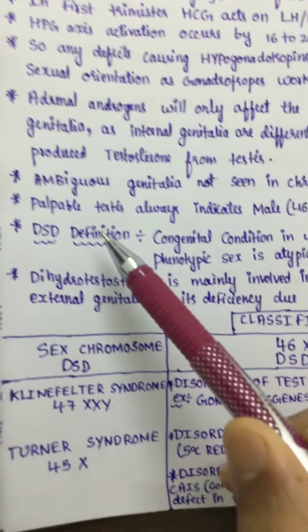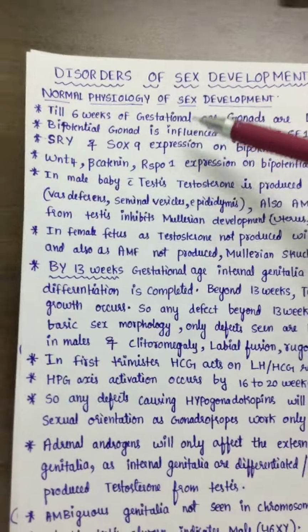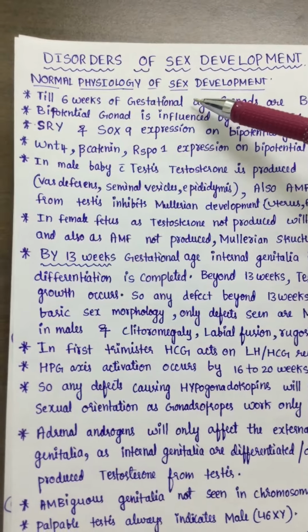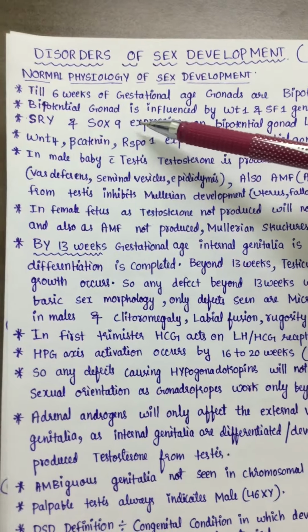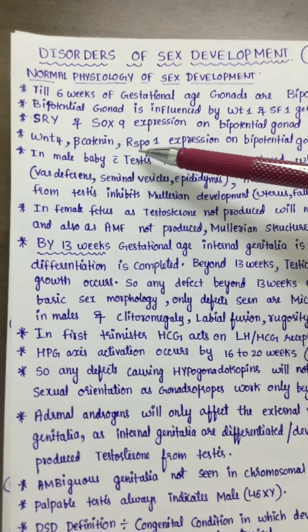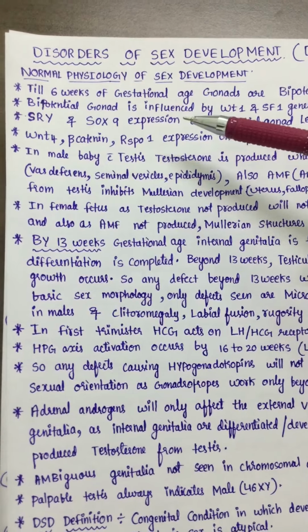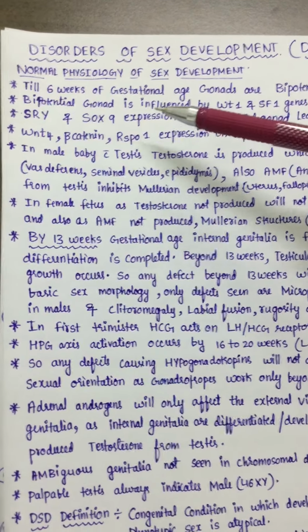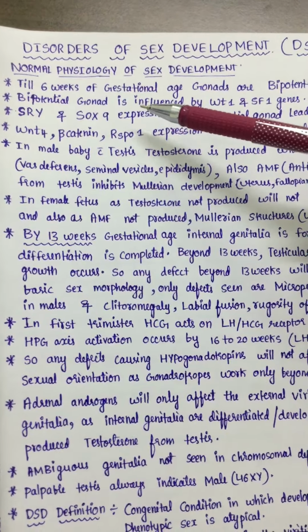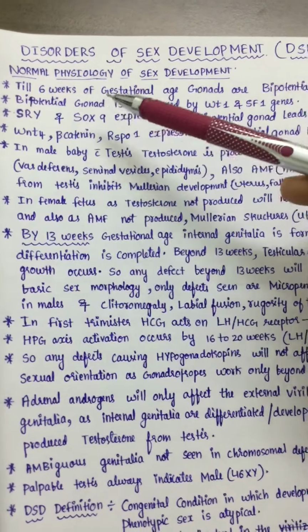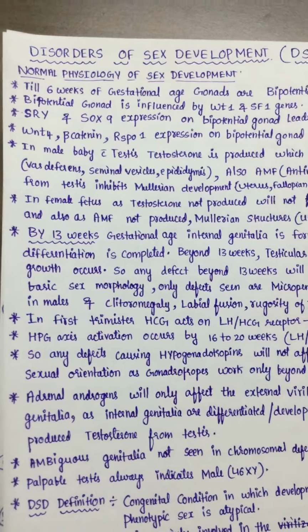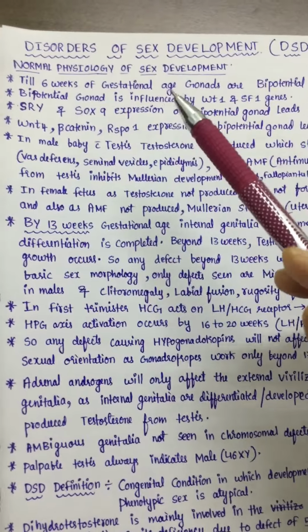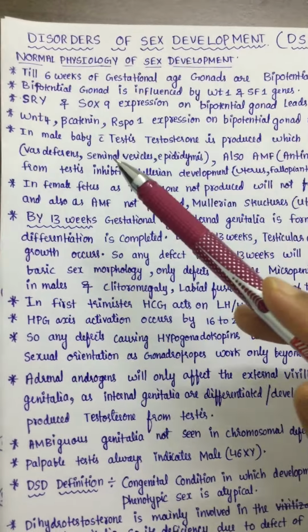Okay, now I will give you the summary. Normal physiology we discussed till 6 weeks, that is bipotential, and this bipotential gonad with SRY and SOX9 becomes male, and with WNT4 and beta-catenin it becomes female. So in Swyer syndrome, in 46XY, the expression of SRY and SOX9 is defective. This will lead to Swyer syndrome, which is complete gonadal dysgenesis.